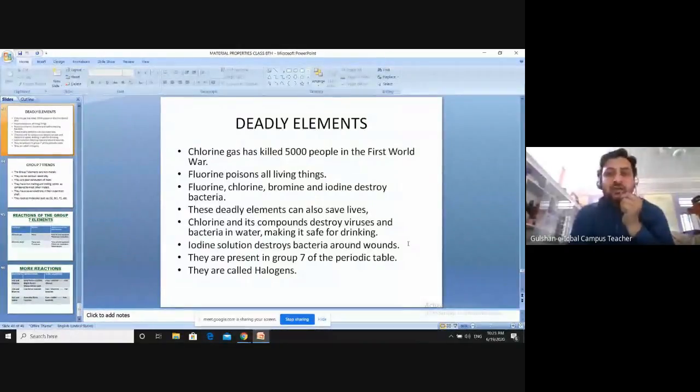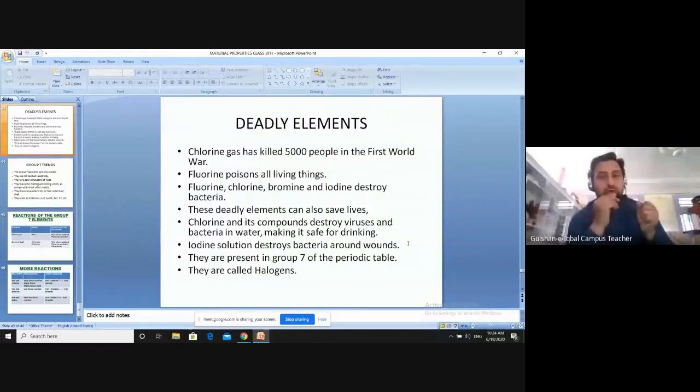They destroy bacteria as well. When used in liquefied form, they can destroy the bacteria. So these deadly elements can also save lives. It's not like they are only dangerous, but they can also save your lives. We have studied initially their dangerous effects, that they can kill people, they can poison living bodies, they can destroy bacteria. Okay, now let's see some of the positive effects of these deadly elements.